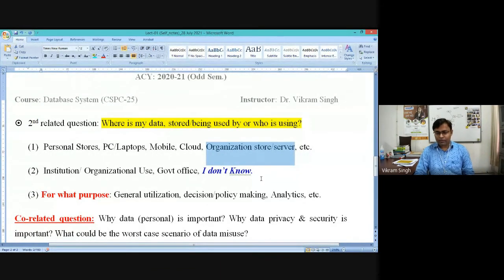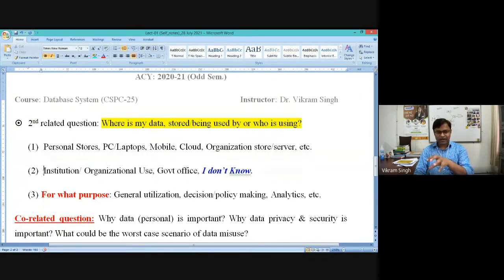Similarly, if you can identify that my data has been kept in these different storage or different locations, you can easily find out how and why they are using it.